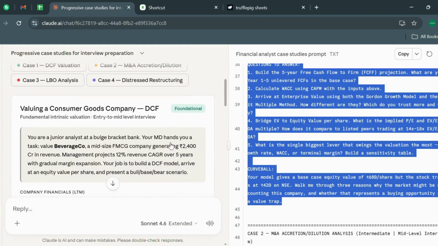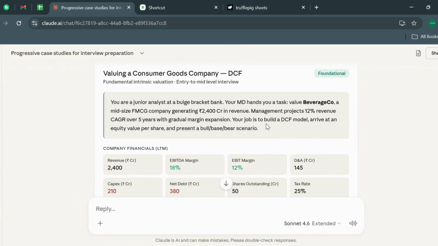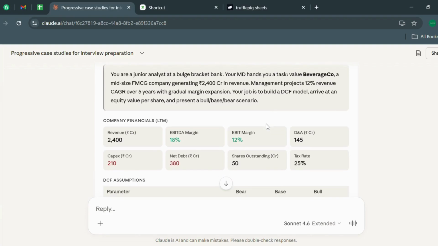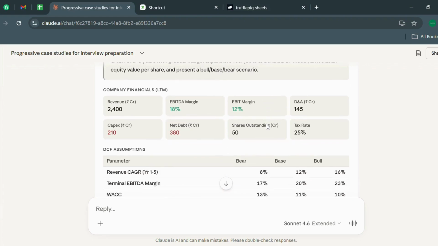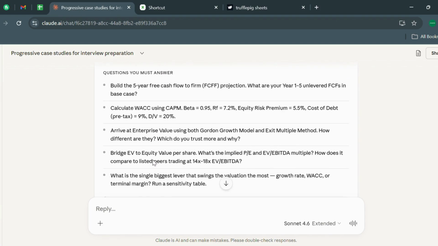This case study is about valuing a consumer goods company, and we have to make a DCF, a fundamental intrinsic valuation, entry to mid-level interview. For example, you are a junior analyst at a Bulge Bracket Bank and your MD hands you a task. For example, Beverage Co., a mid-size FMCG company generating 2400 crore in revenue. And these are a few of the financials that need to be seen, and these are the DCF assumptions. So what we have to do is build a 5-year free cash flow to firm projection.